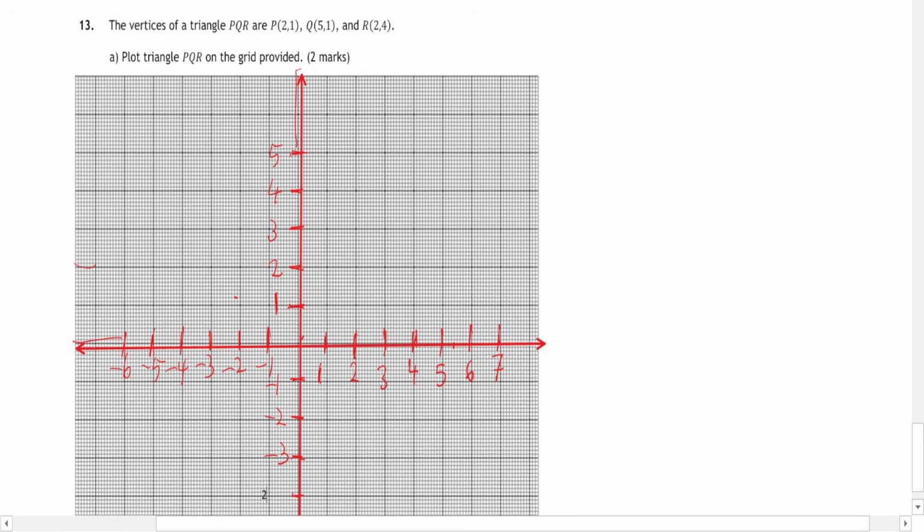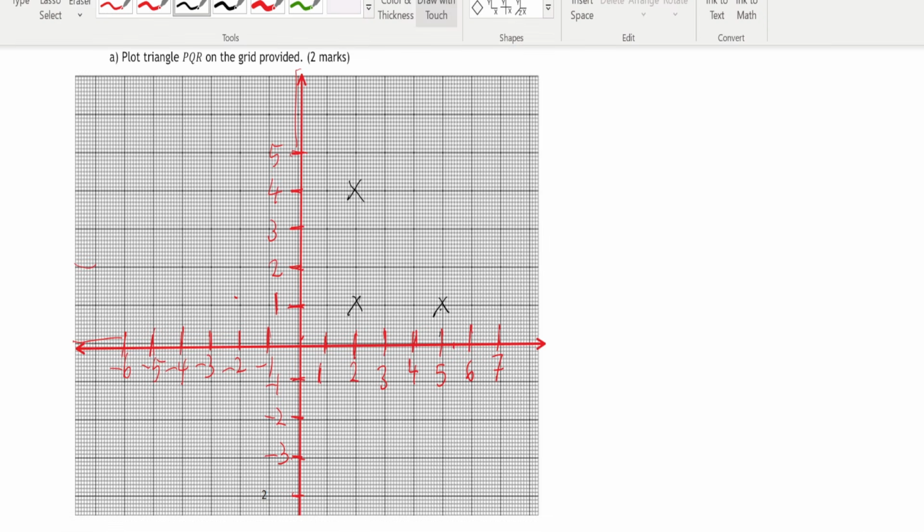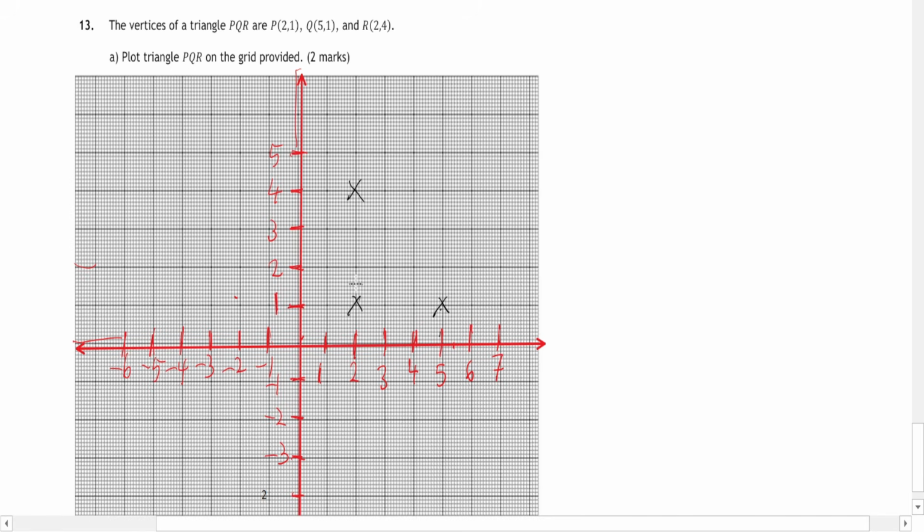P is (2, 1). So (2, 1) is supposed to be here. And then Q is (5, 1), which is supposed to be here. And then R is (2, 4), going 4 is supposed to be here. So let's plot it using lines.